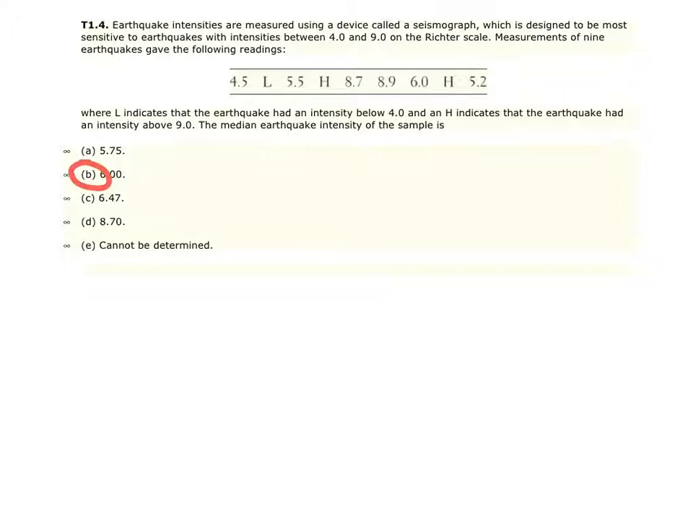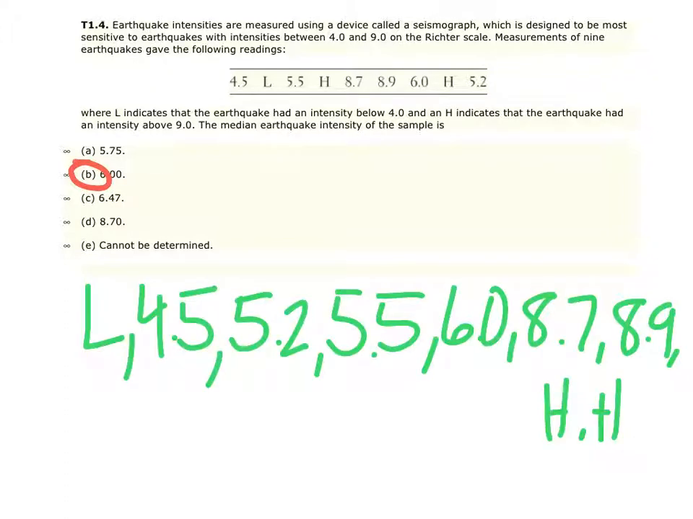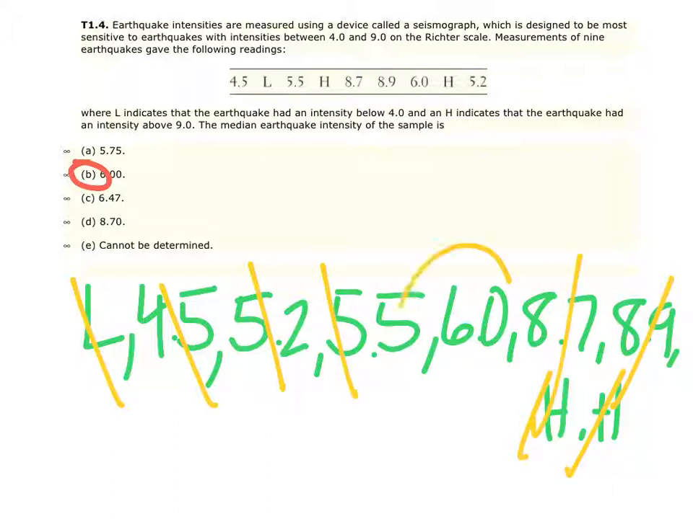To find the correct one, what you're going to want to do is to put these numbers in order. Even though we don't have numbers for L and H, we can put them in a placement, which would look like this. So if we put them in increasing order, we now actually can go through and find the median. So I'm going to cross off maybe 3 on this end and then 3 on this end. I'm going to go for another, and therefore 6.0 has to be in the middle.